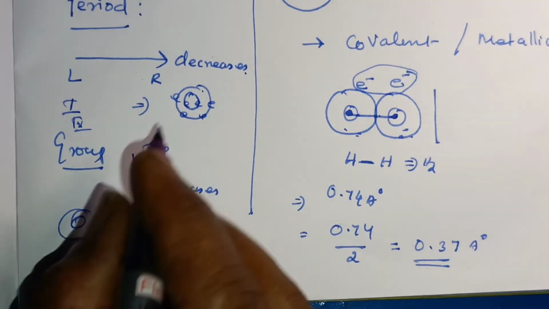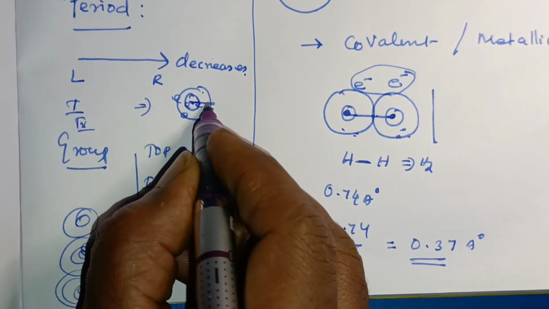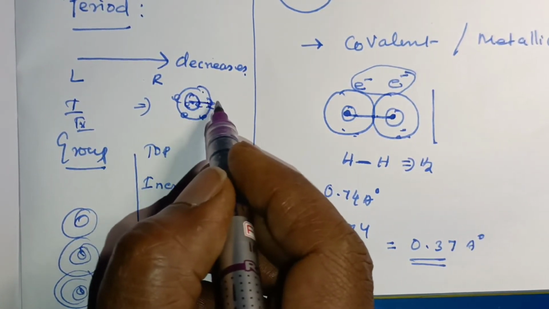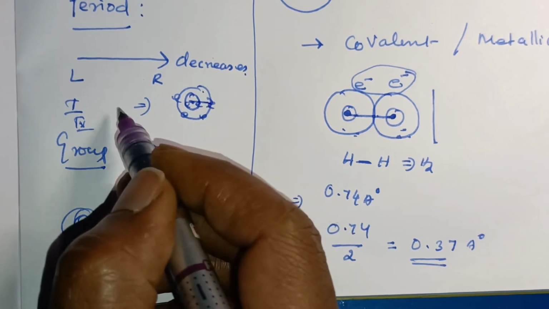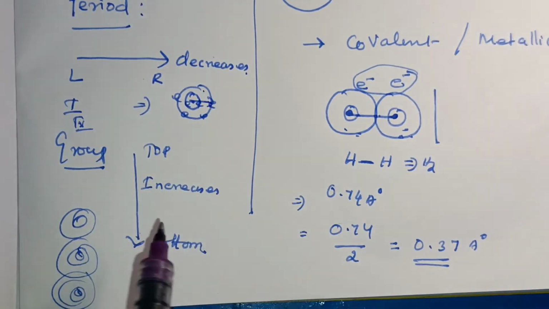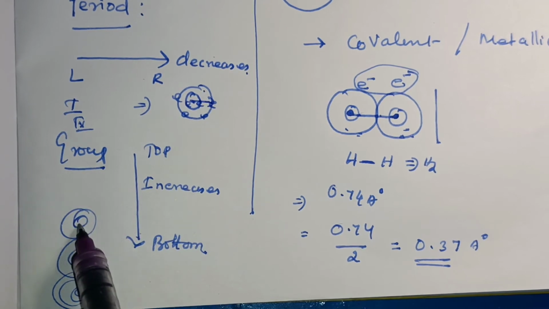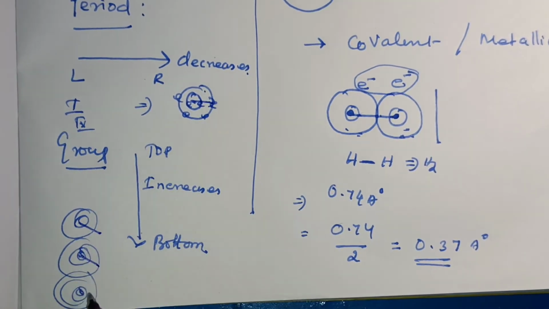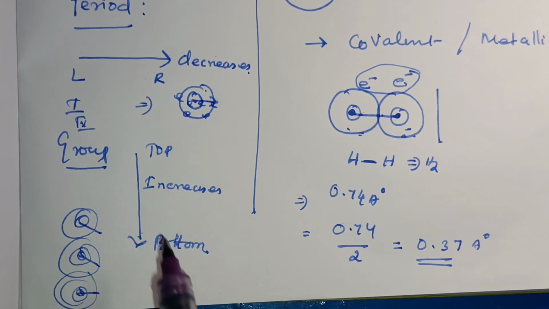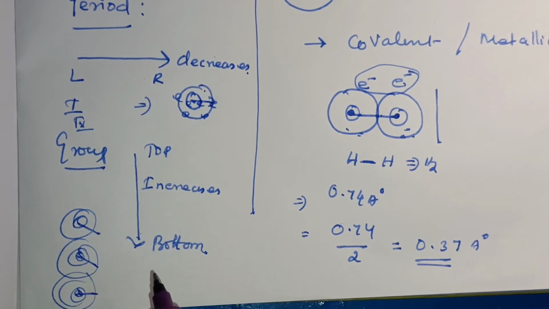So the distance between the nucleus and the outermost valence electron is similar across a period and decreases going left to right. In a group, the number of orbits increases, so the atomic radius automatically increases.